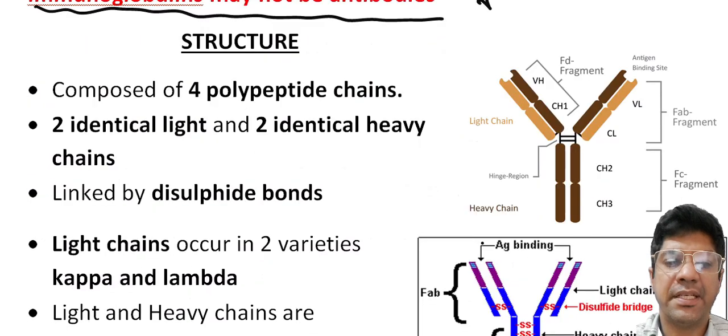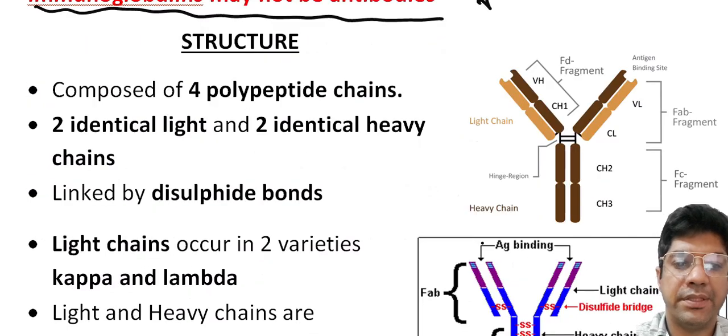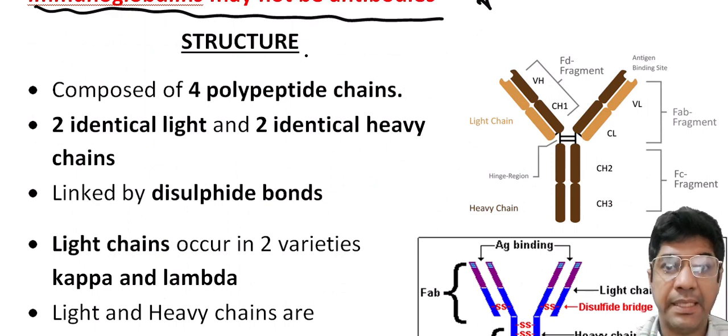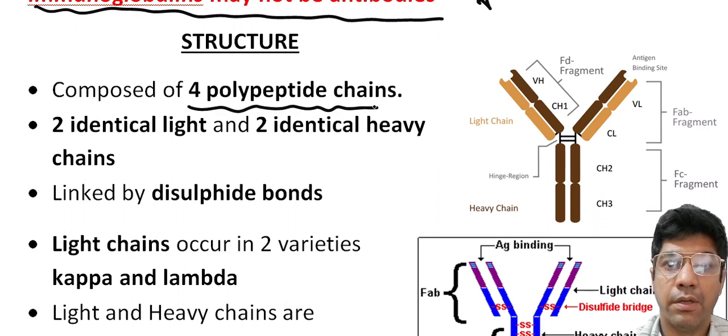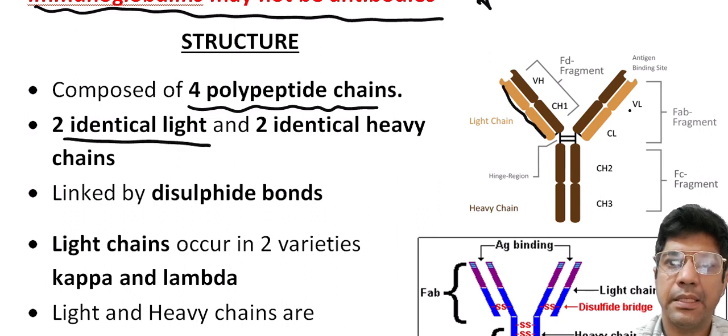Now let us consider the structure of immunoglobulins. Immunoglobulins are composed of 4 polypeptide chains: two identical light chains, and two identical heavy chains.